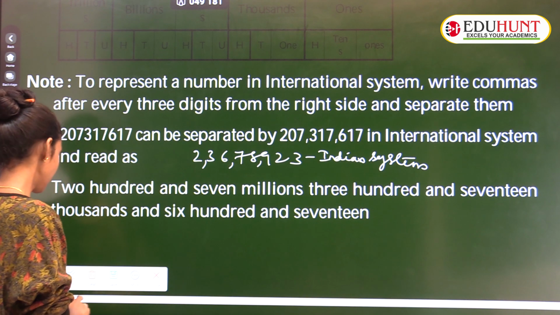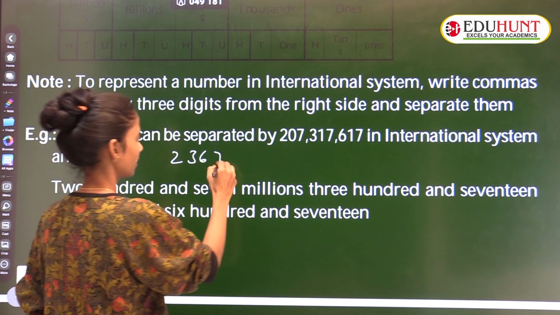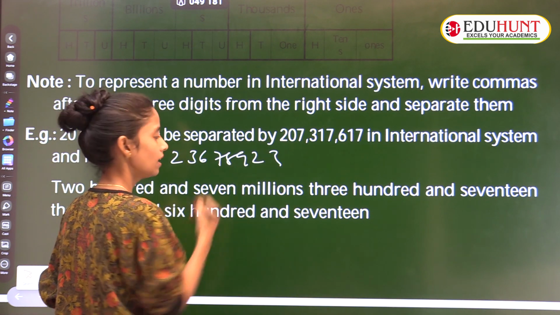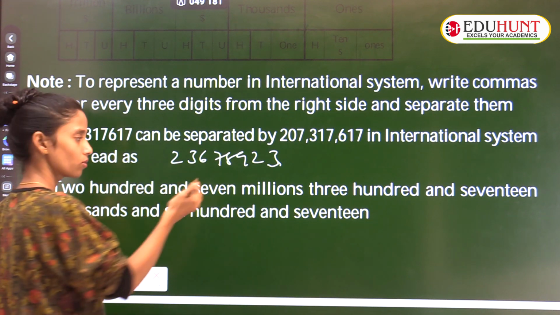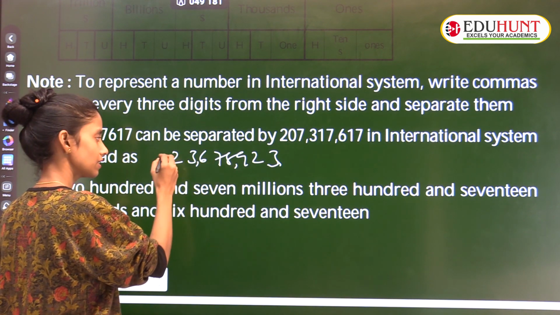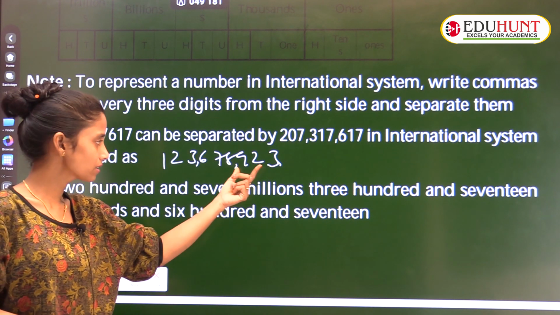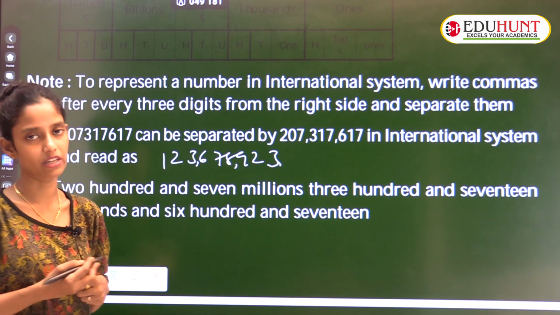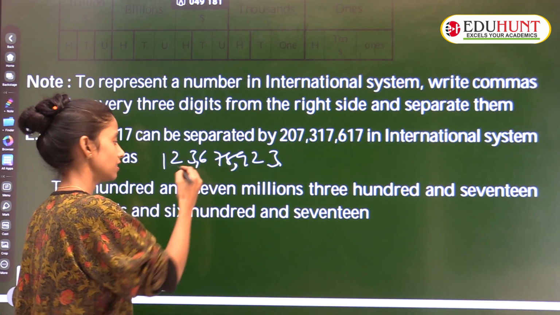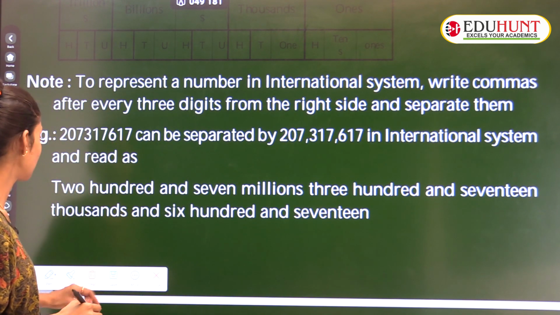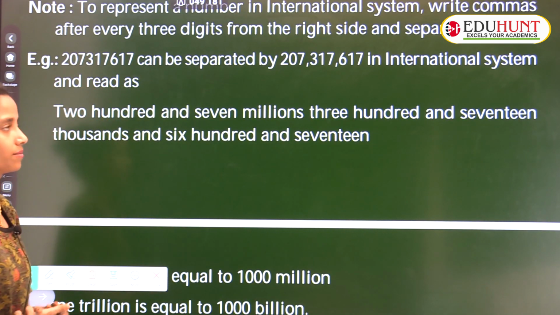Is it clear? Now the international system. International system: 2, 3, 6, 7, 8, 9, 2, 3. What did they say? After every 3 digits. So here there is only one rule: after 3 digits put a comma. In the Indian system there are 2 rules: first after 3 digits, then you take 2. But in the international system there is only one rule for commas, 3 digits you have to put it. That's it. It's very important. This is how you will write it.